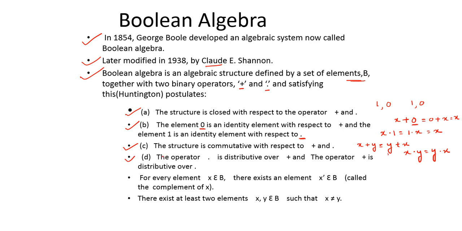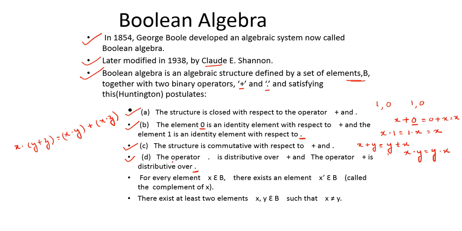The operator dot is distributive over plus, and the operator plus is distributive over dot. So let us check that also in the distributive form. I'm doing it over this side. The operator dot is distributive over plus. So how to show that? I'm taking x dot (y plus z), that is equal to x dot y plus x dot z.